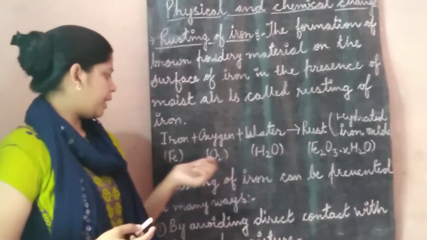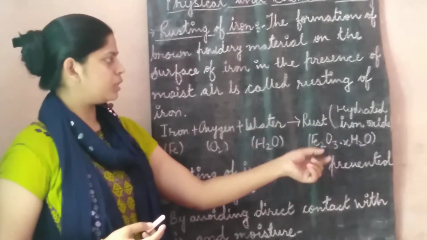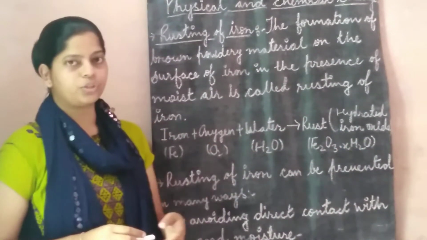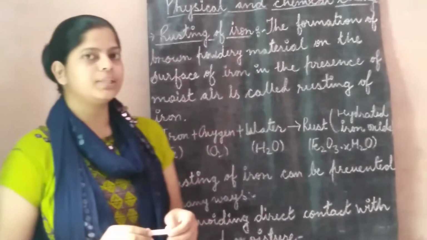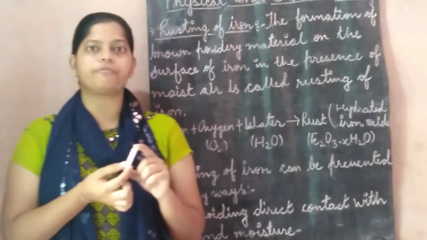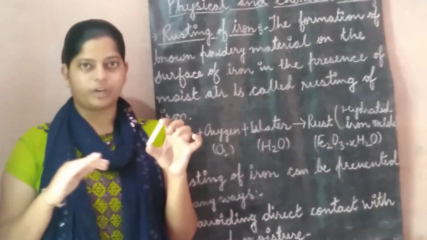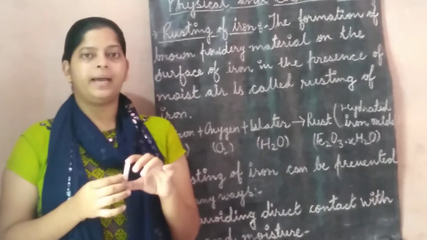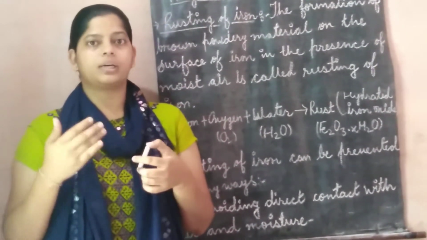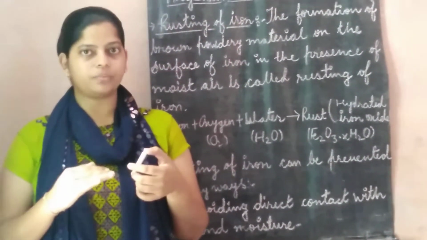Here, Fe means iron, O2 oxygen, H2O water, and rust is a hydrated iron oxide, that is, Fe2O3·xH2O. For example, if I leave this iron object where the moisture content in the air is more, then rusting becomes faster. And if I leave another object where the moisture content in the air is less, then rusting becomes slow.